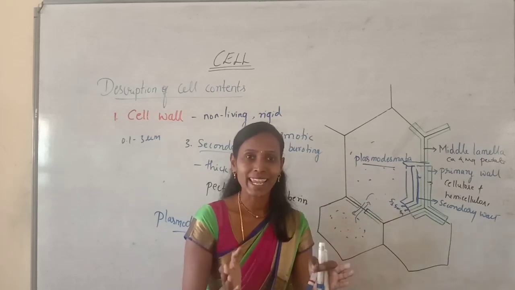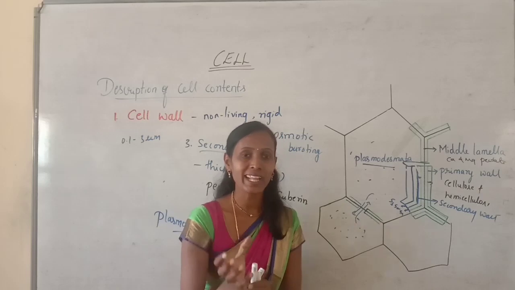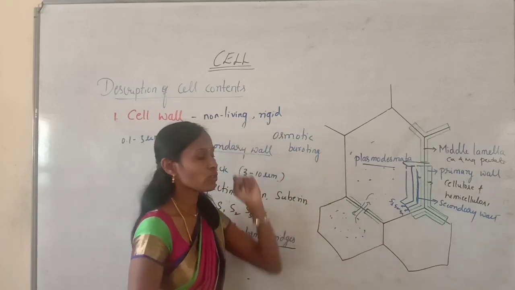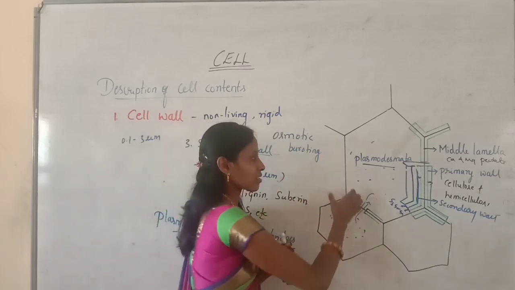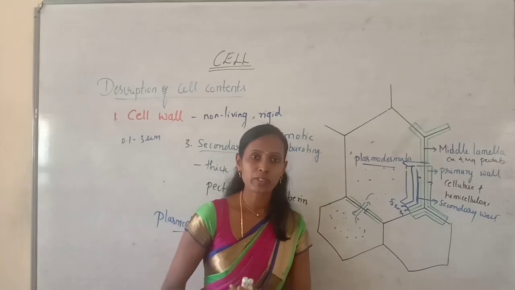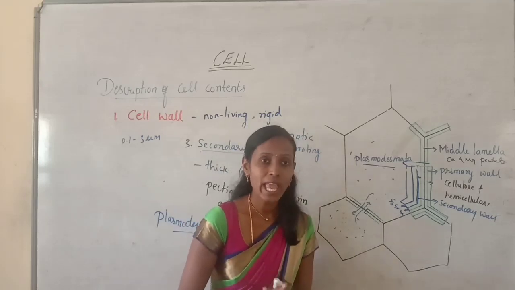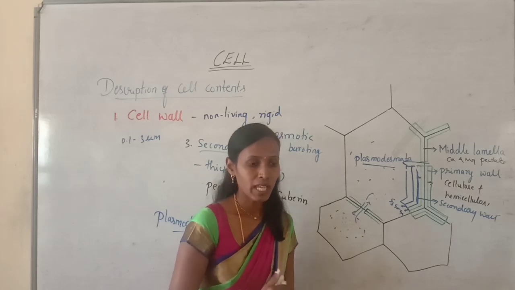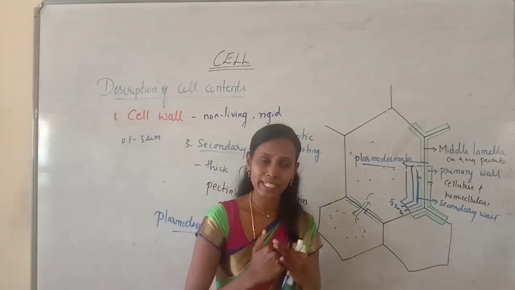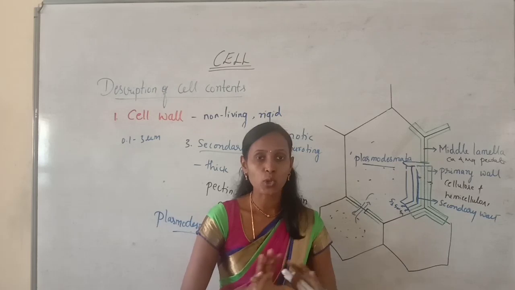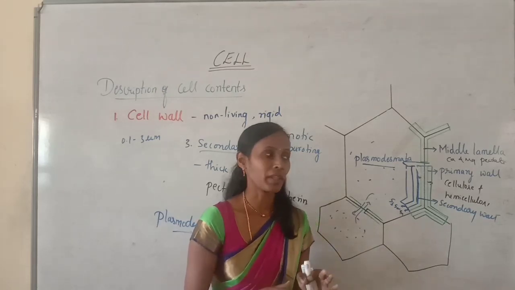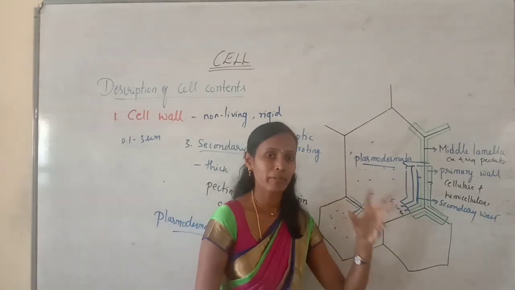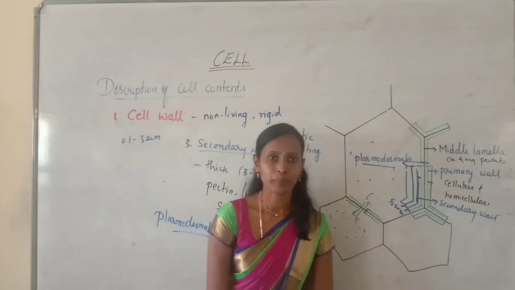It will maintain its shape and rigidity because of the presence of cell wall. So the chemical composition of cell wall provides protection and prevents the osmotic bursting of the cell. If any excess molecules enter the cell, it will not burst. Instead, the cell wall will prevent that osmotic bursting.